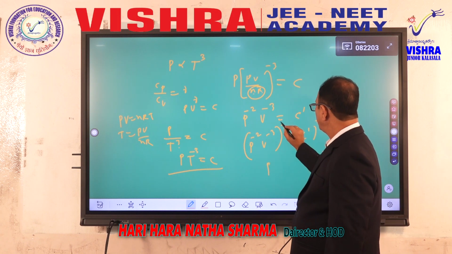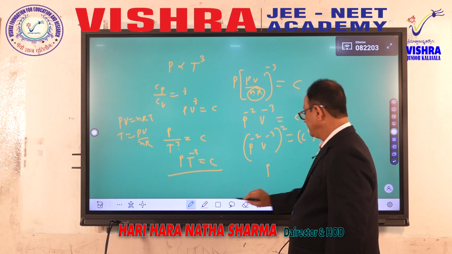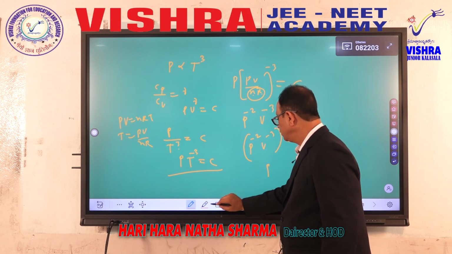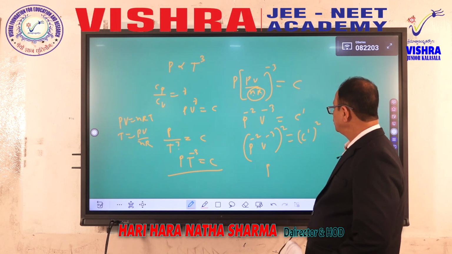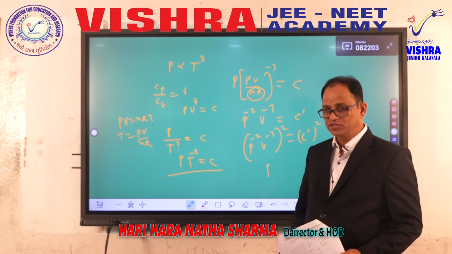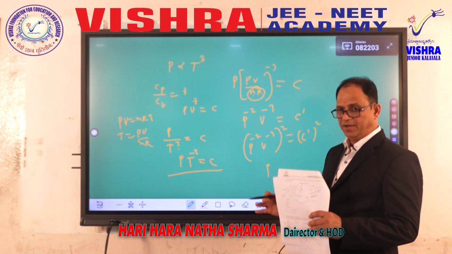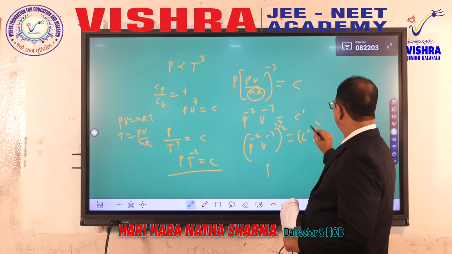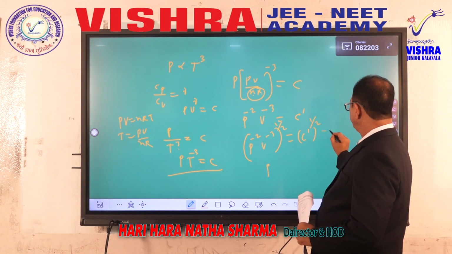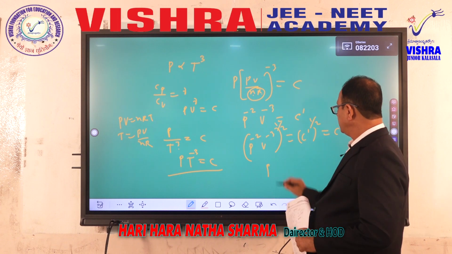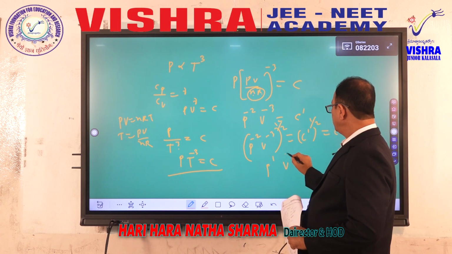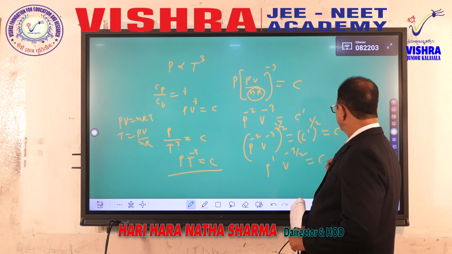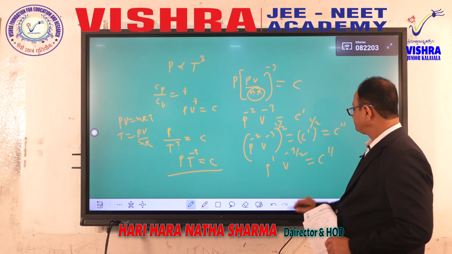No, oh my god, I don't do like that. What I do, I don't raise the power by 2 but I reduce the power by half times. Therefore 1 over 2, 1 over 2, this is some other constant. This is P power 1, V power minus 3 by 2 is equal to constant.